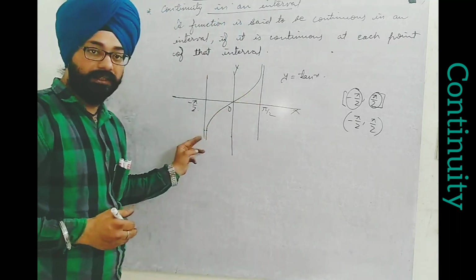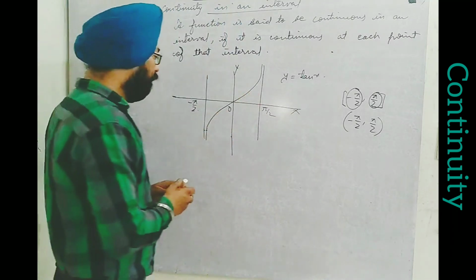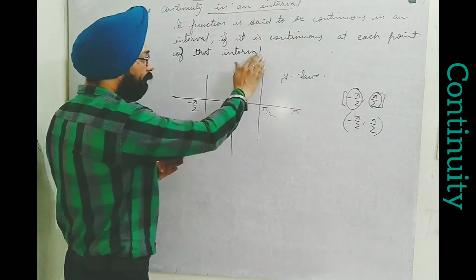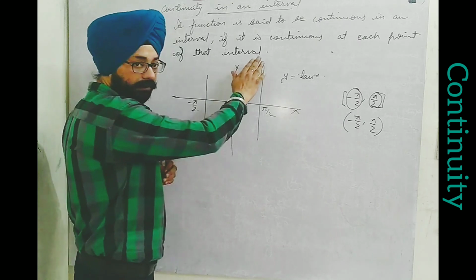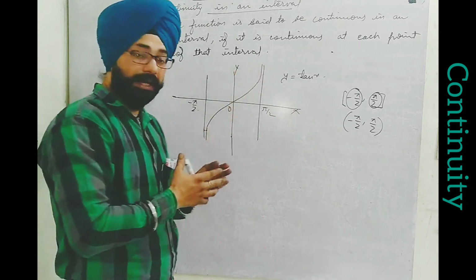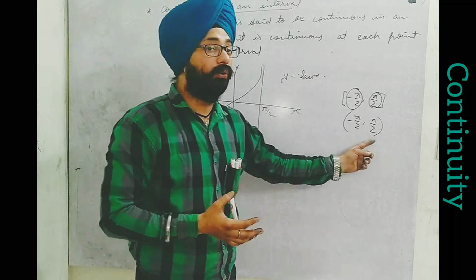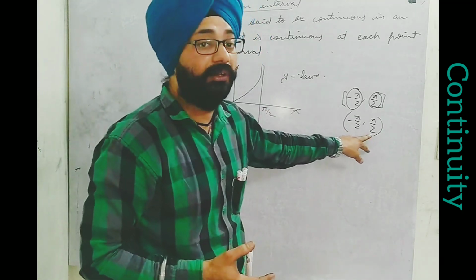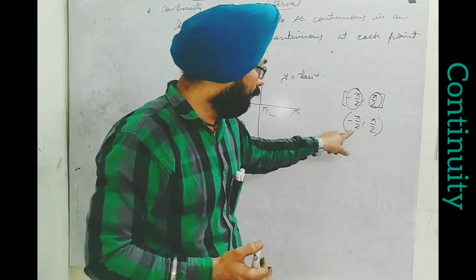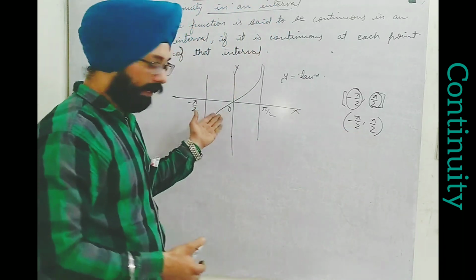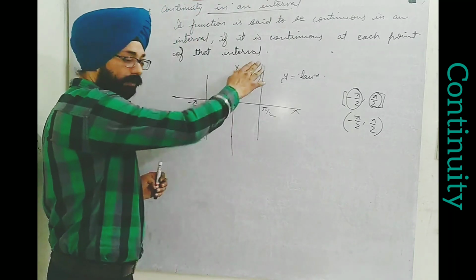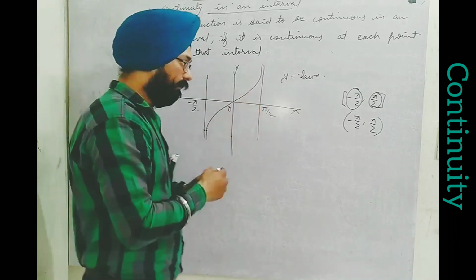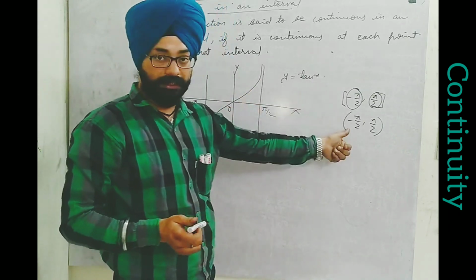You can see it is not continuous. Here we can say it's not continuous, but between them it is continuous throughout. The graph only suggests it is continuous throughout between these two values. So if I consider the interval to be minus pi by 2 to pi by 2, it becomes an open interval. In an open interval, what happens? These two extreme points will not be included, meaning all other points lying between them. So yes, for that we find this function is continuous other than at minus pi by 2 and pi by 2. So that's why in the open interval the function will be continuous.